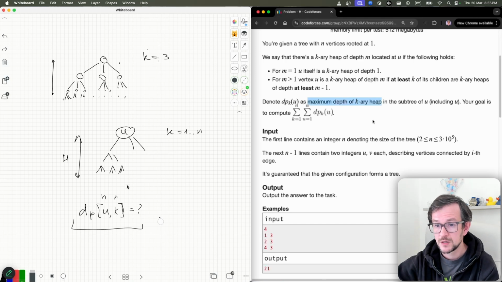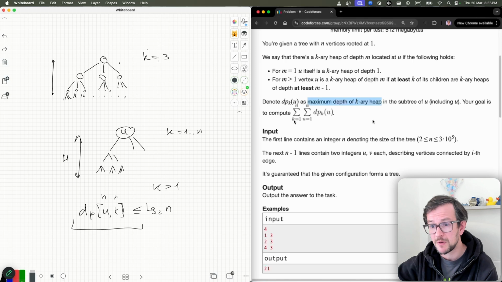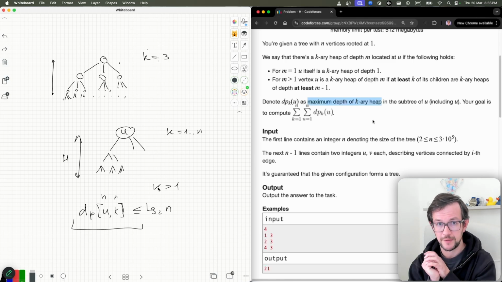So if k is greater than 1, this value will be not greater than log n. So you need to calculate the sum of some numbers, most of them very small. And what we will do is group equal numbers together.